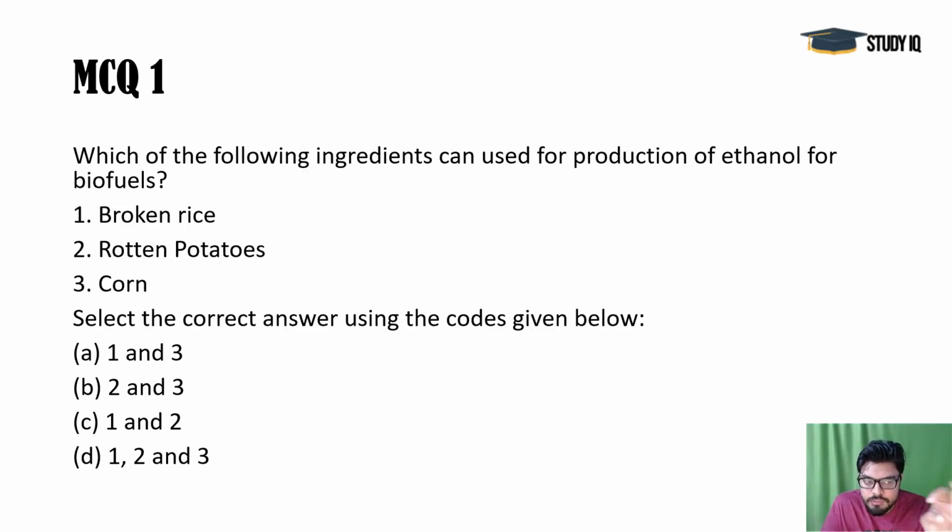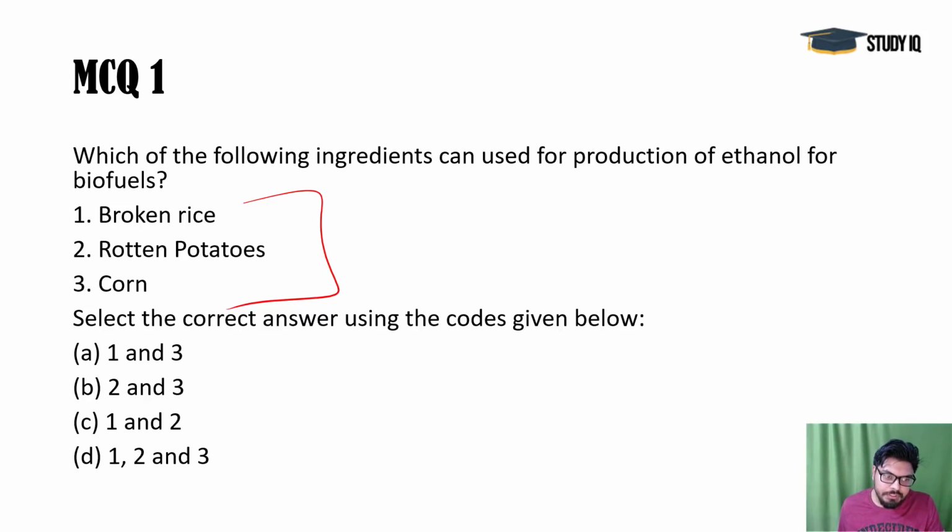This is not possible for staple crops and the food items which we also consume. If we use these as biofuels, how can we fulfill our food security needs? So they can be used in biofuel production, but they are not the appropriate ones.